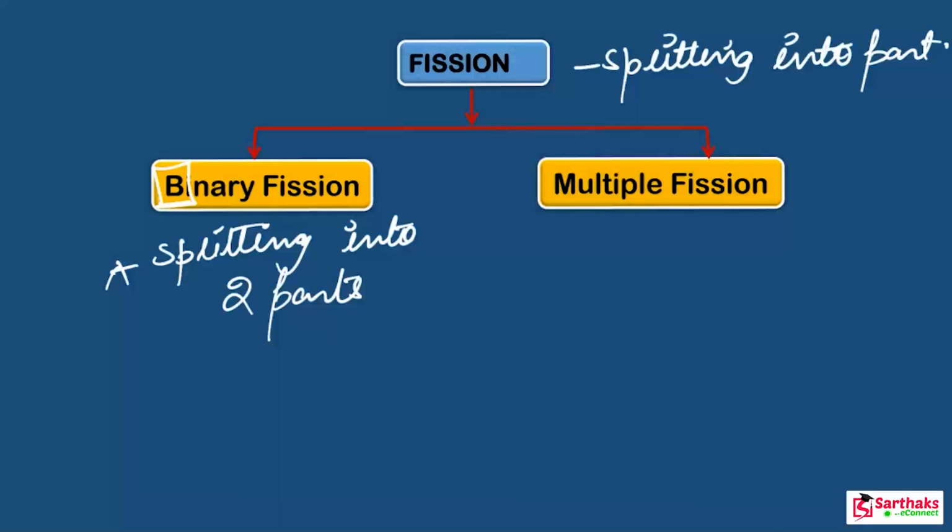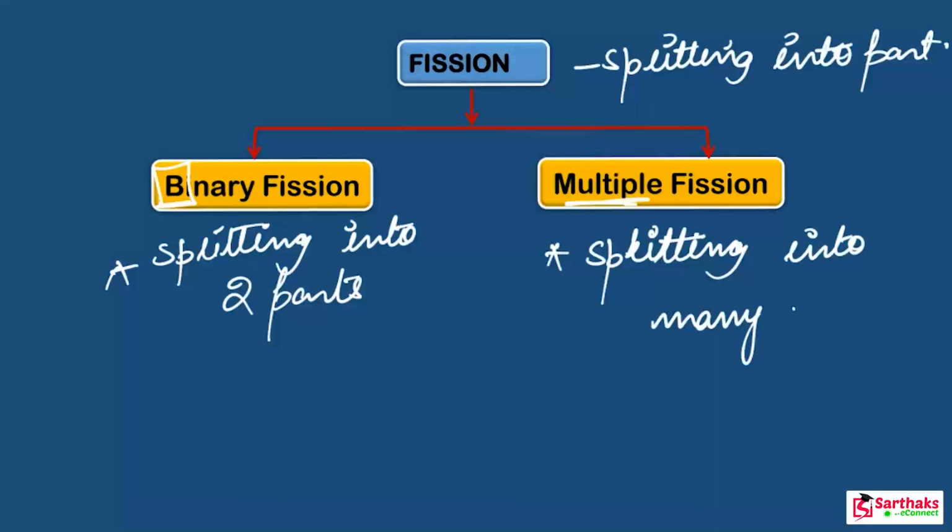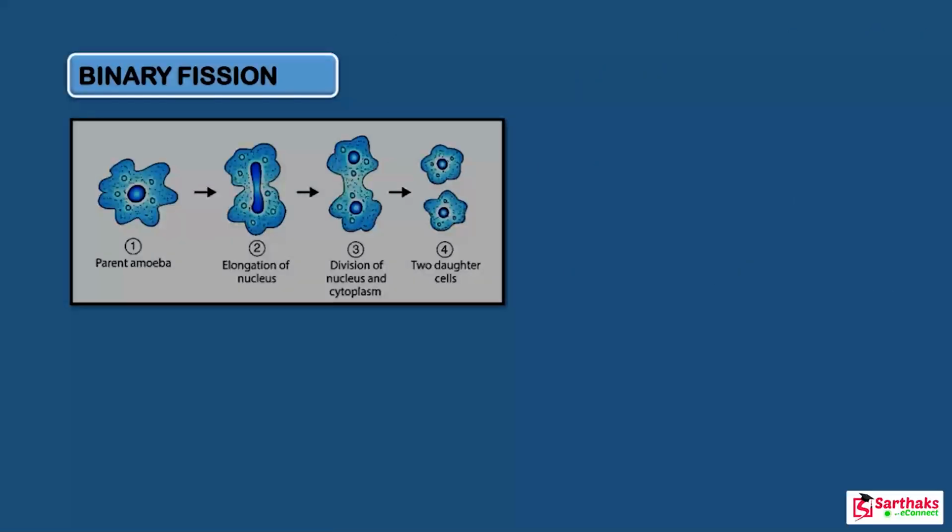Just wait a minute. First of all, I will tell you what multiple fission is. As the name indicates, multiple means many times. Got it? So there is a splitting of the parent body many times, into many parts. Here is splitting into two parts, but here splitting occurs into many parts. Now here is a very famous example of binary fission, observed in the case of amoeba.